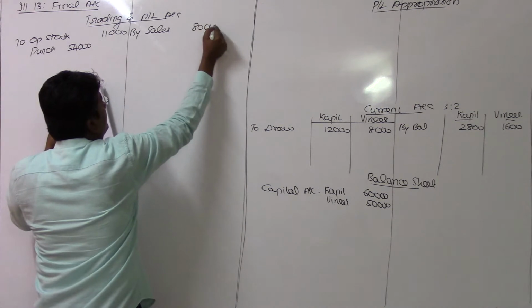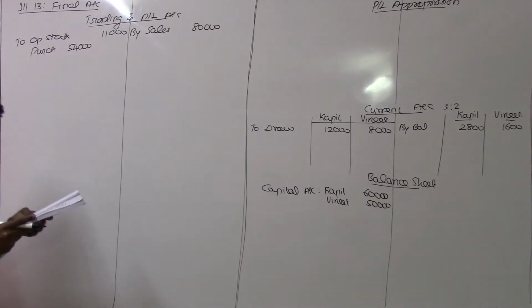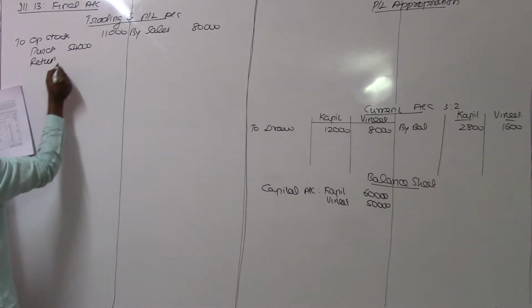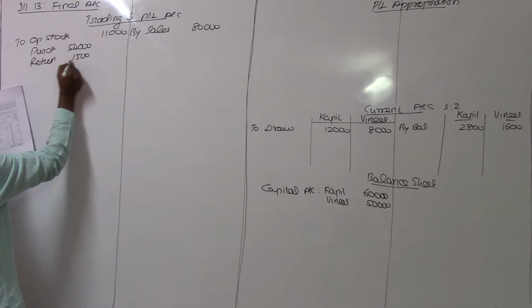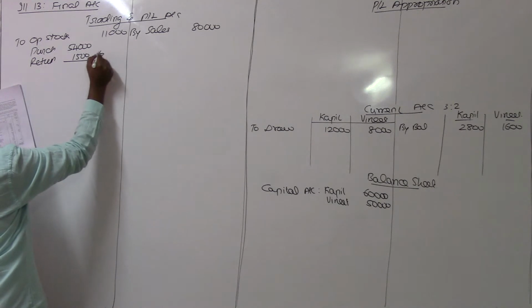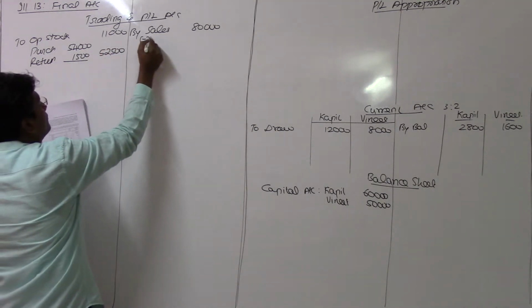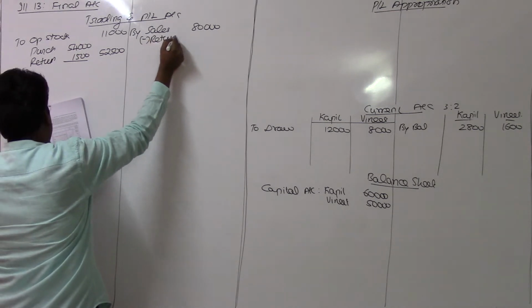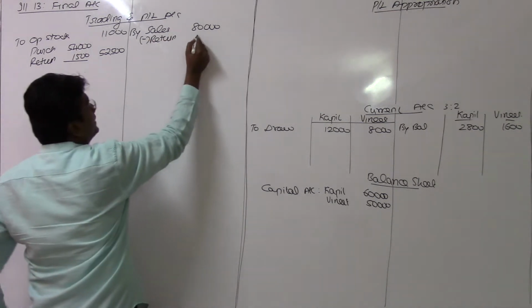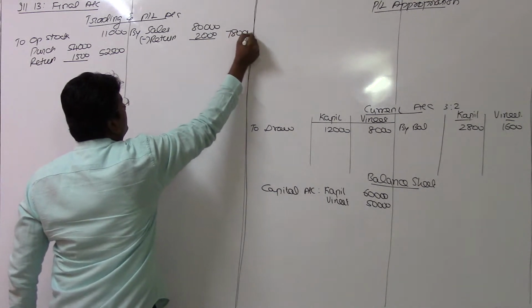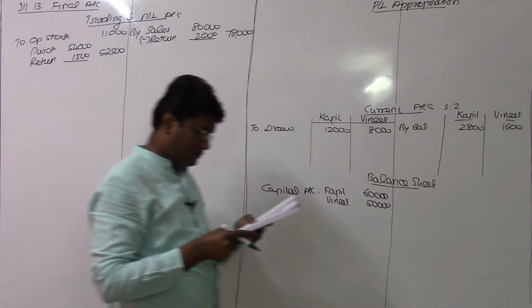I write the value in the inner column. Subsequently, returns: the purchase return given in the liability side, I deduct that value here, so 52,500. Sales return on the debit side, 78,000 rupees is the final value.